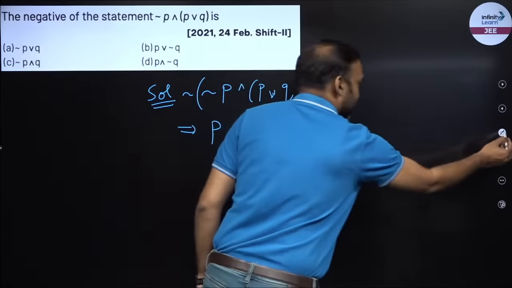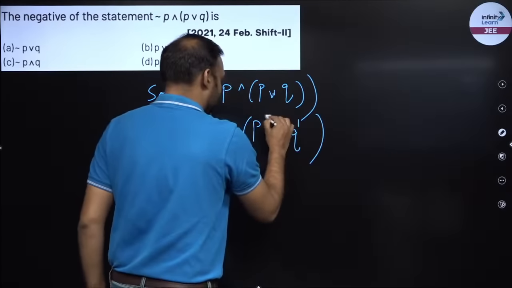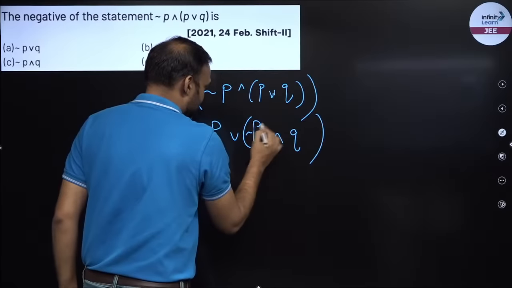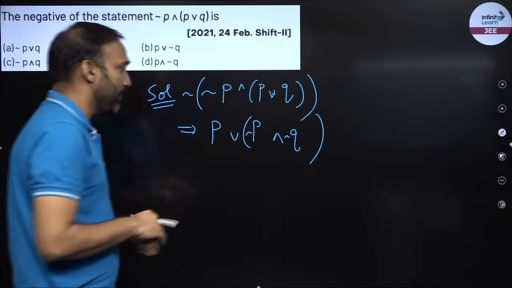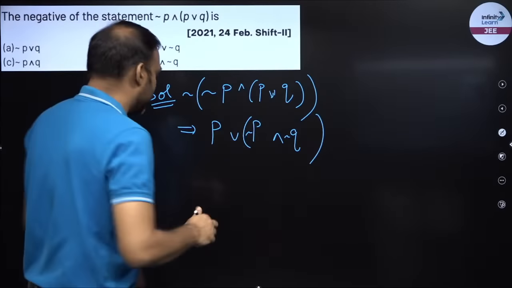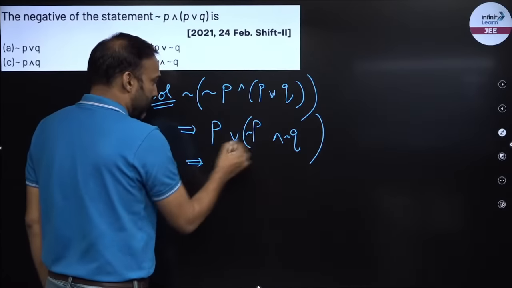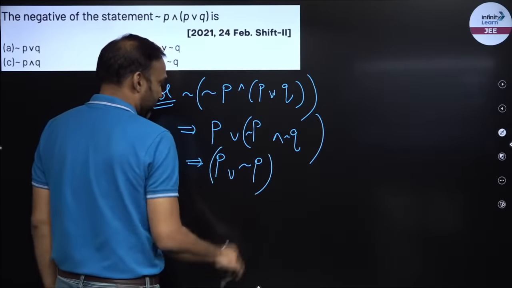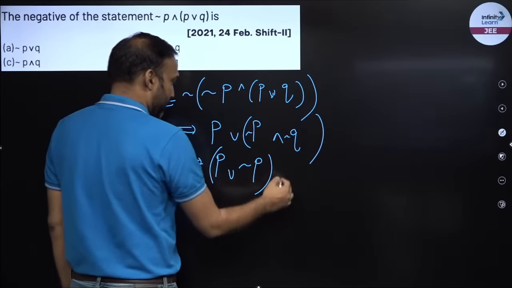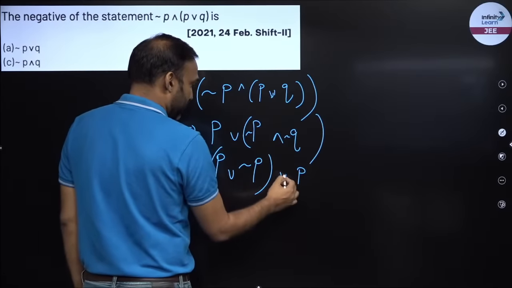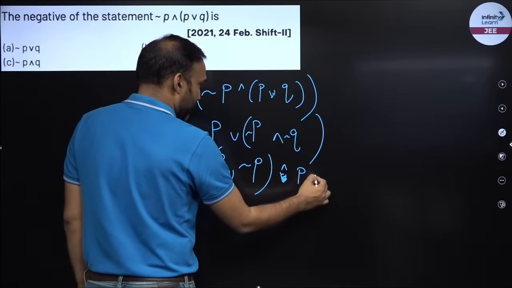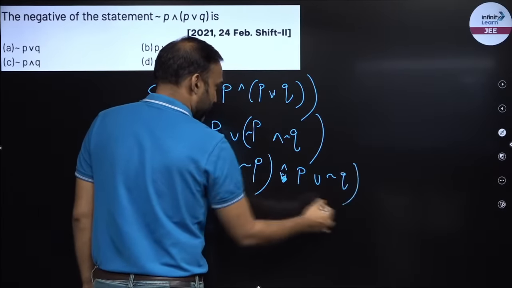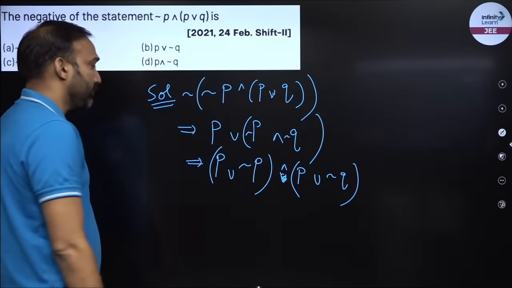So let me correct this mathematically. Logically I am using this as a complement, but this is negation. So I got this. So now I can distribute this union. So P union negation of P, intersection, P union negation of Q, right?